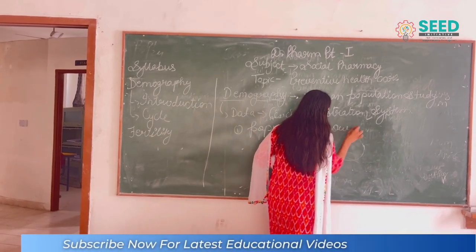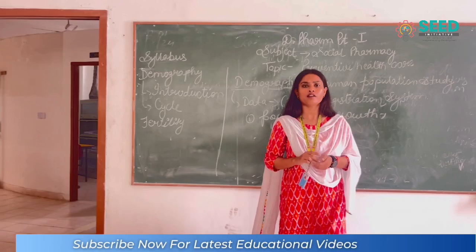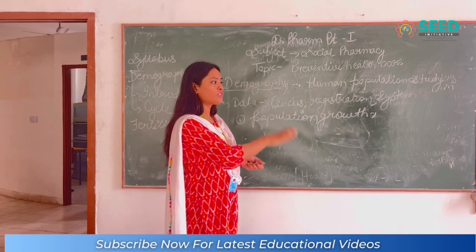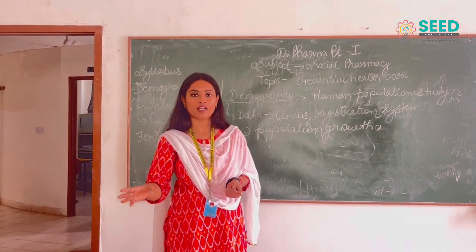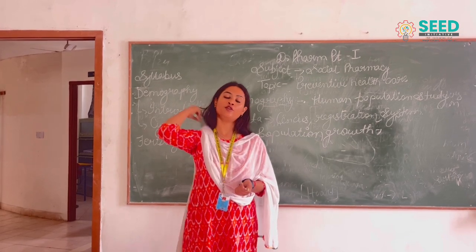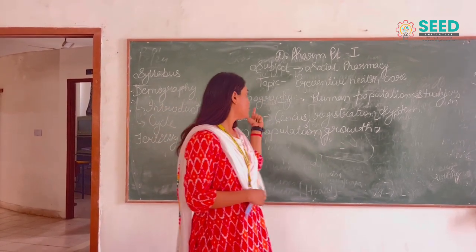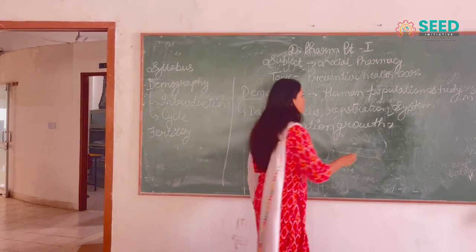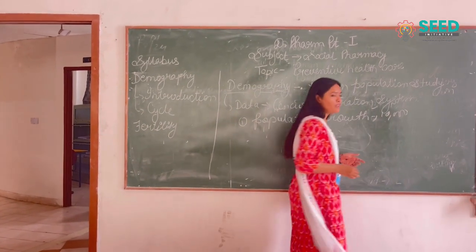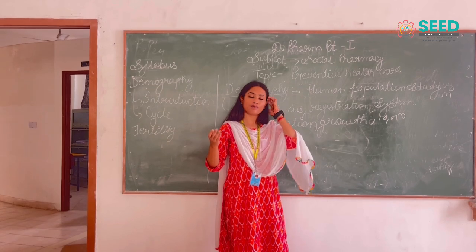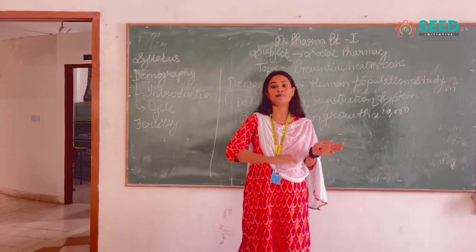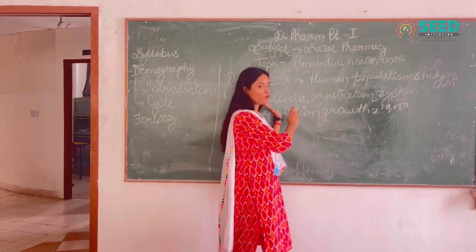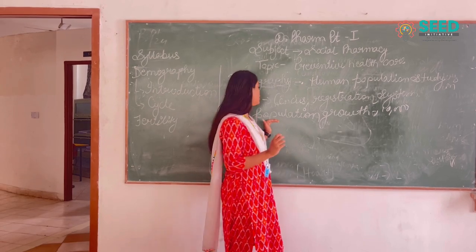Population growth. At the time of corona, we must be aware of it. The news headlines went like this: in this season 24,000 died, 12,000 were diagnosed with corona, 11,000 were treated with the vaccine. So it gives us the data of population growth. If 10,000 people were present previously, then after disease prevention was provided to them, how many are able to survive? We can get this data inside demography, and that helps us study population growth.